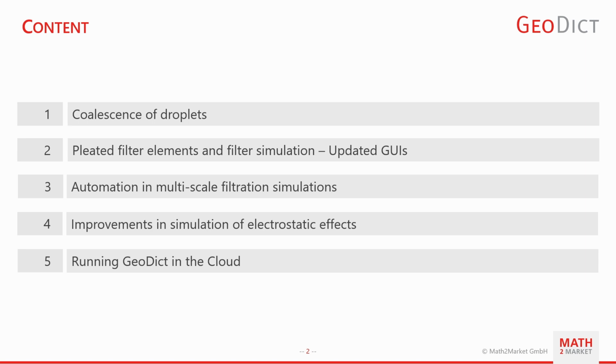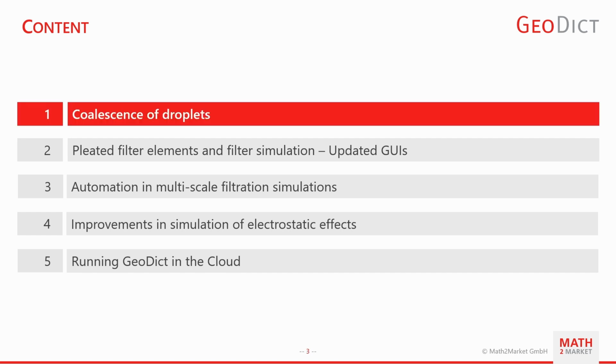For today's presentation, we have 5 highlighted topics as the following. The first topic is the new capability in Geodik to simulate the coalescence of droplets. The next topic is the modeling of cylindrical pleated filter elements with Pleat Geo module and the updated graphical user interface. The third topic is the automation in multi-scale filtration simulation. The next one is about the improvements in simulation of electrostatic effects by implementing the electrostatic charge decay model in Geodik. And last but not least, the possibility to run Geodik in cloud to accelerate the simulations and to reduce the computational time.